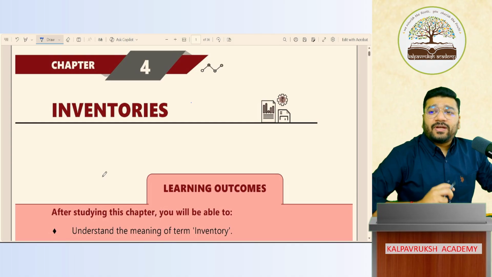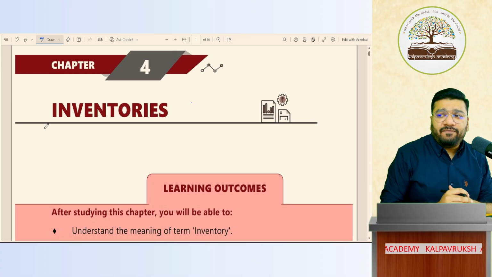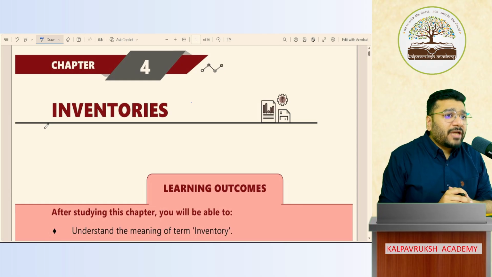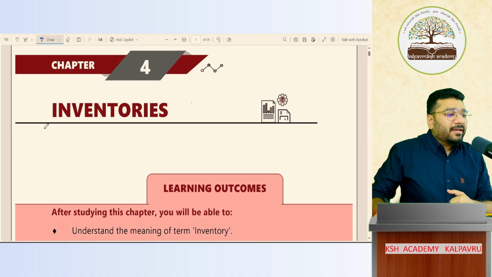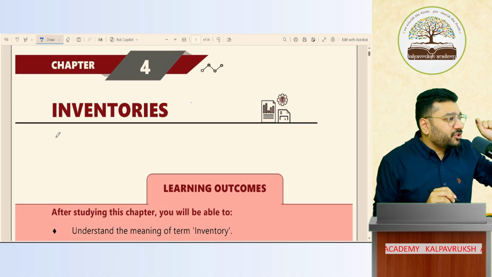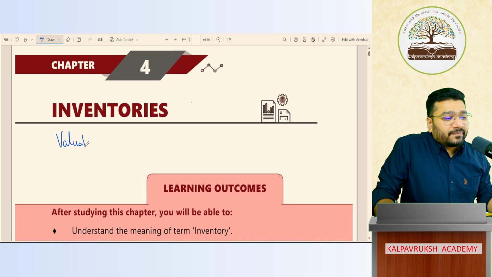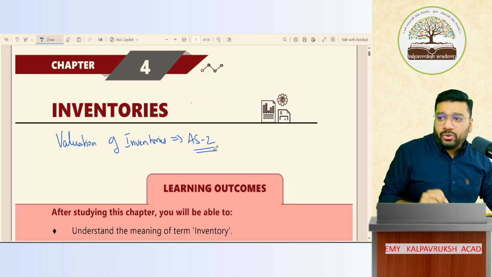Thank you so much. So, guys, we are starting with a brand new topic today, which is inventories. Mark this chapter very, very important, not just from CA foundation point of view. This chapter is equally important from the CA intermediate point of view. Guys, the true name of this chapter is valuation of inventories, which is governed by accounting standard 2.